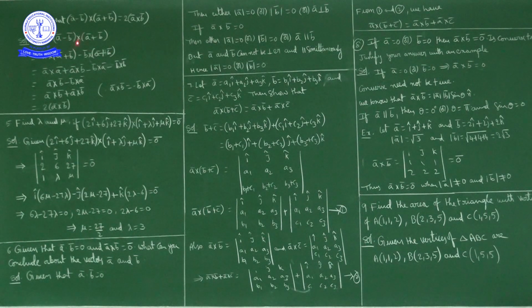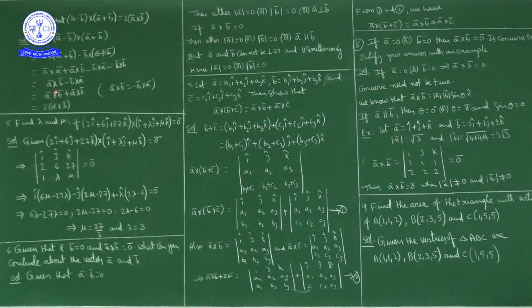So what we have, a bar cross (a bar plus b bar) minus b bar cross (a bar plus b bar). Now a bar cross a bar plus a bar cross b bar minus b bar cross a bar minus b bar cross b bar. Okay, so a bar cross a bar is a zero vector, because the a bar cross b bar formula is mod a mod b sin theta into n cap. For a bar cross a bar, the angle is 0, so a bar cross a bar is 0 and b bar cross b bar is 0.